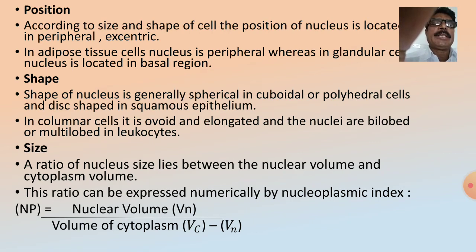That means NP is equal to Vn upon Vc minus Vn. Vn means the volume of the nucleus, Vc means the volume of the cytoplasm, and Vn means the volume of the nucleus.